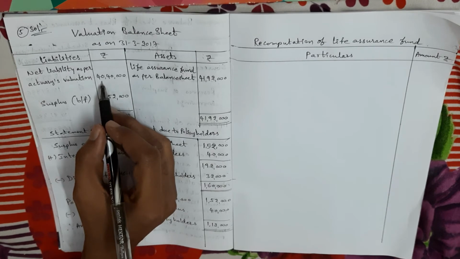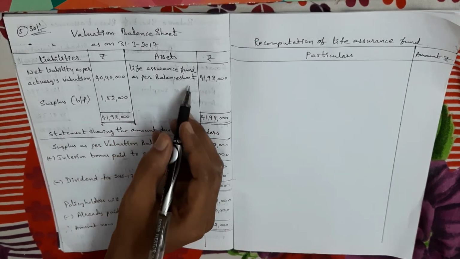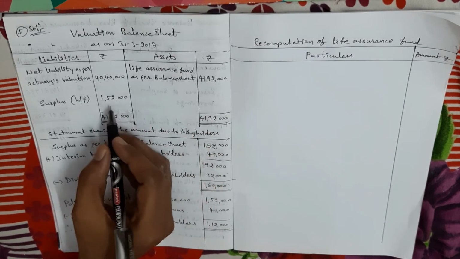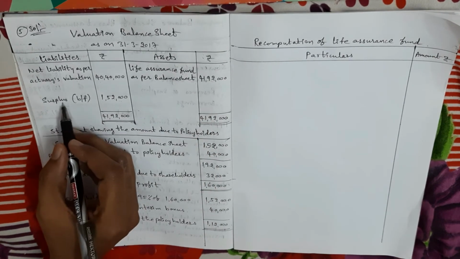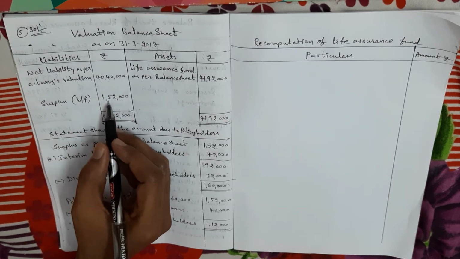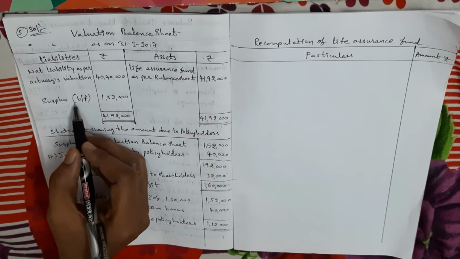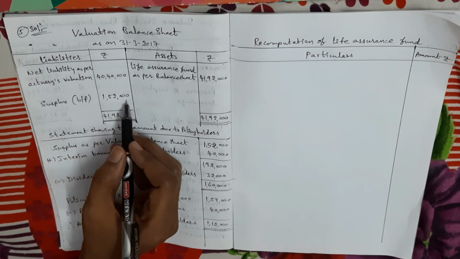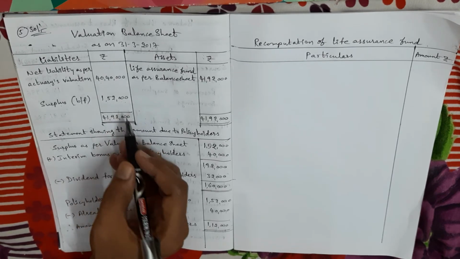Now we compare this amount with life assurance fund. By comparing the two amounts, we got the difference of 1 lakh 52,000. That is called surplus. The difference between net liability and life assurance fund is called surplus, 1 lakh 52,000.